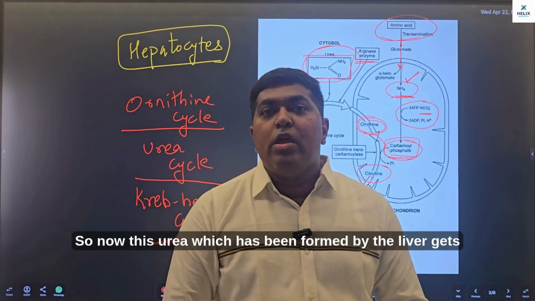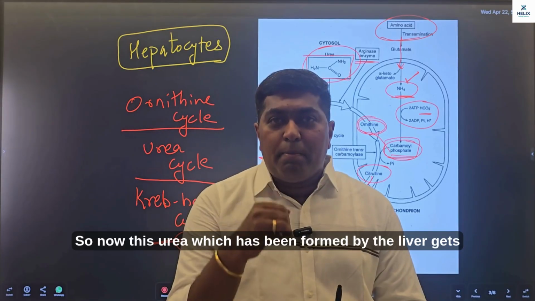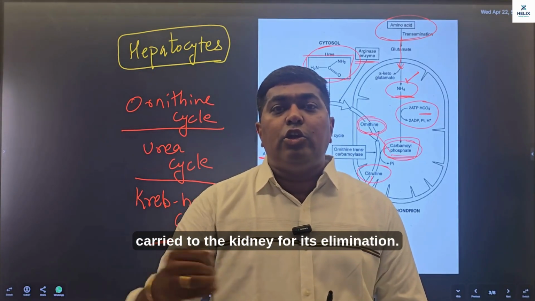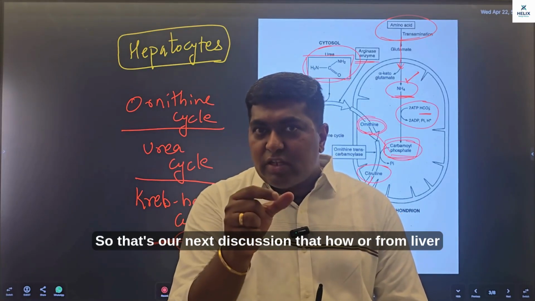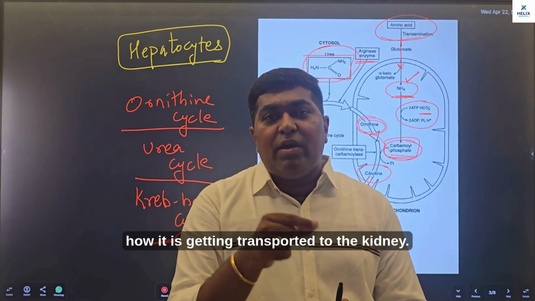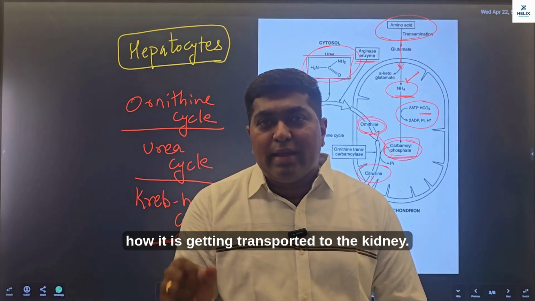life threatening. So now this urea which has been formed by the liver gets carried to the kidney for its elimination. So that's our next discussion, that how, from liver, it is getting transported to the kidney.